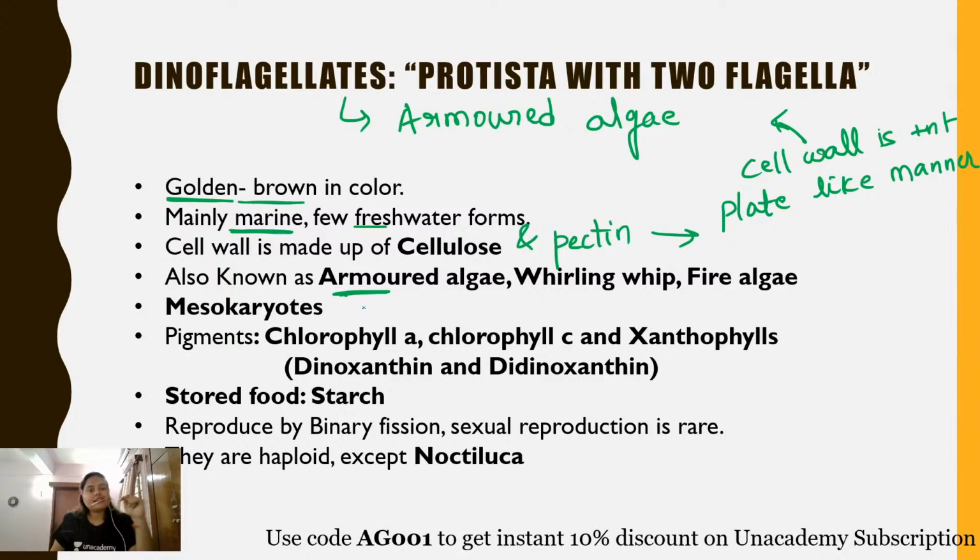Now, as I have already told you, dinoflagellates contain two flagella, and because of the presence of these two flagella, what happens? They show a classical top-like movement with the help of these two flagella. Therefore, they are also termed as the whirling whip. Because of the two flagella, they show a whirling whip-like motion or a top-like motion, and that is why they are known as the whirling whip.